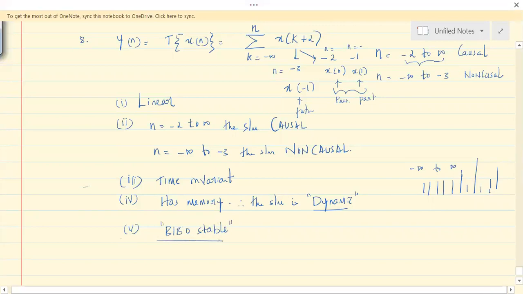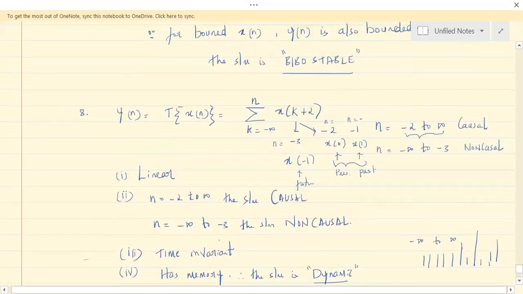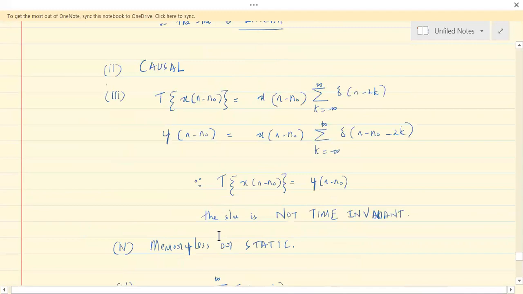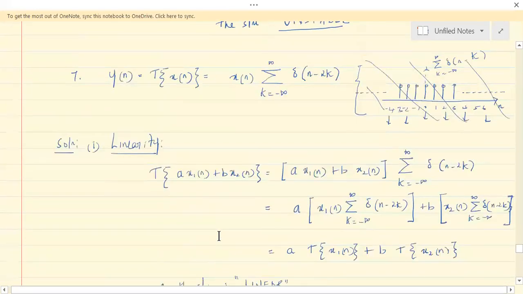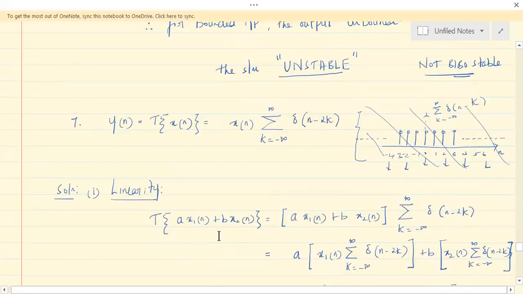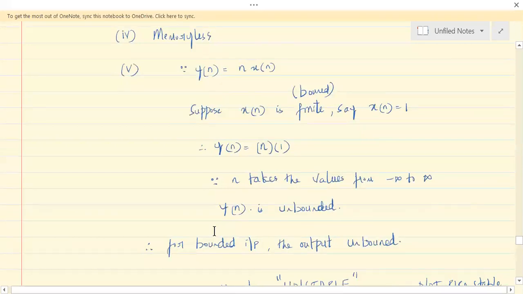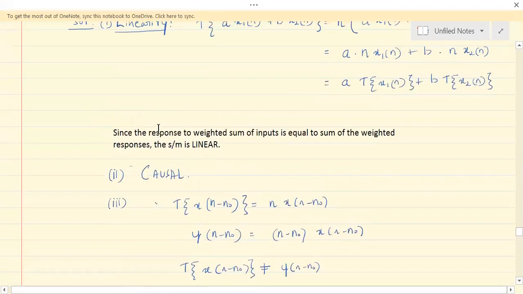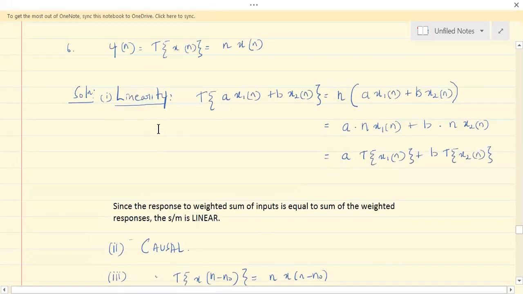Now, what I want you to do is an assignment. For the last three problems that I have solved, the 8th, 7th, 6th, wherever I have not given the reasoning, you will give the reasons and do this as an assignment. Maybe I'll post that assignment in Google Classroom.